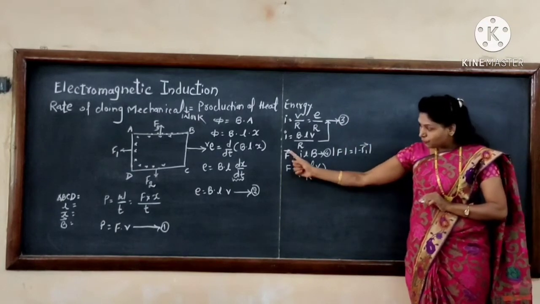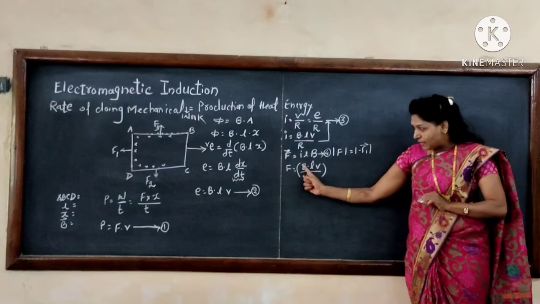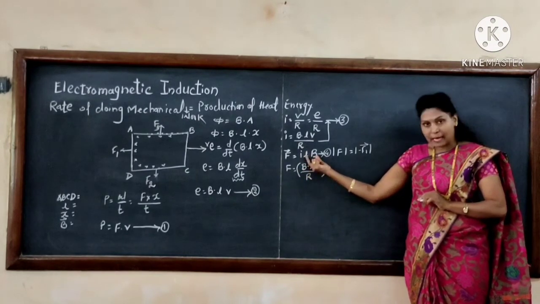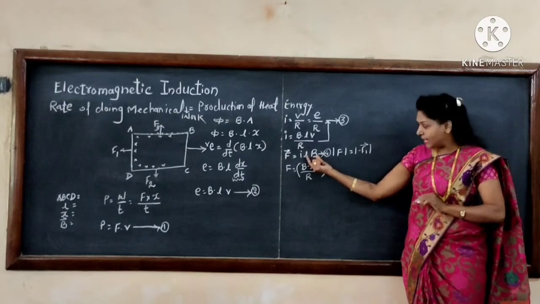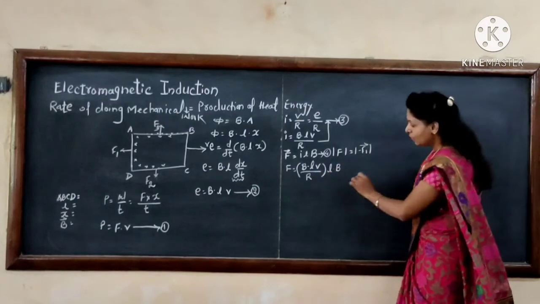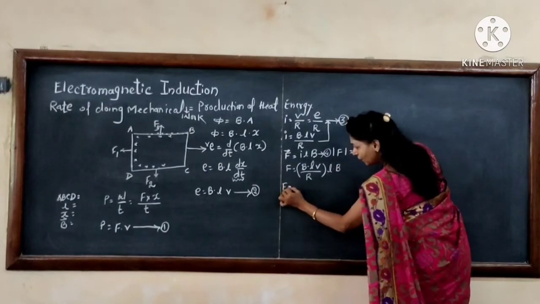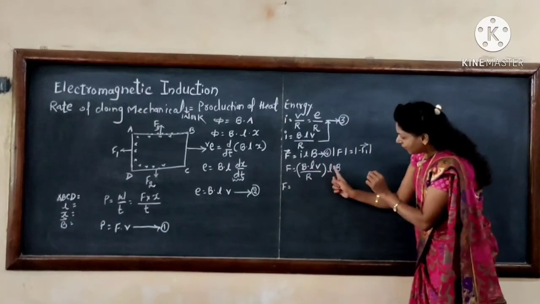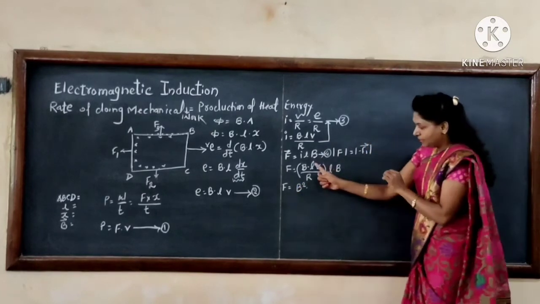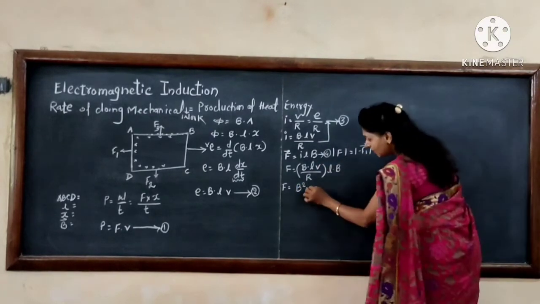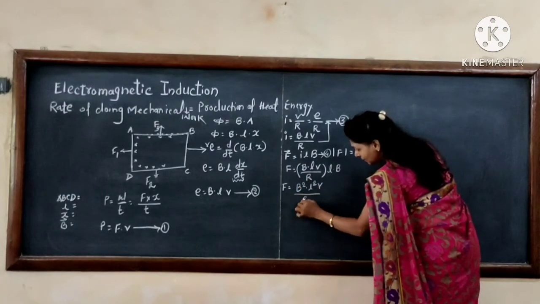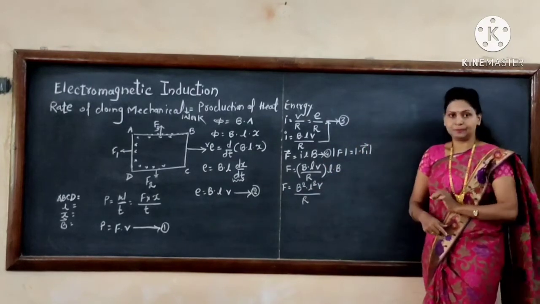The only remaining factor is L into B, therefore multiply by L into B. B into B is B square, L into L is L square, and V and R as they are, so F = B square L square V divided by R.